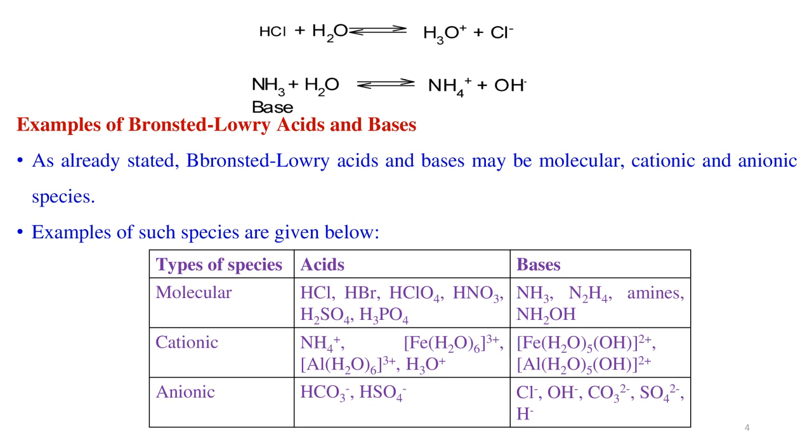bases. In cations, NH4+, [Fe(H2O)6]3+, [Al(H2O)6]3+, H3O+ act as acids, whereas [Fe(H2O)5(OH)]2+, [Al(H2O)5(OH)]2+ act as bases. Under the anionic category, HCO3- and HSO4- act as acids. Similarly, Cl-, OH-, CO3 2-, SO4 2-, and H- act as bases.